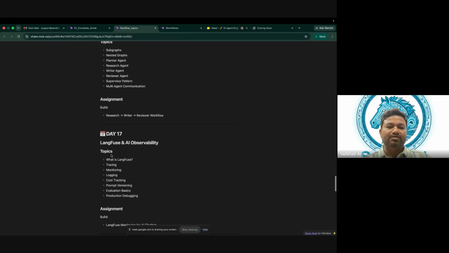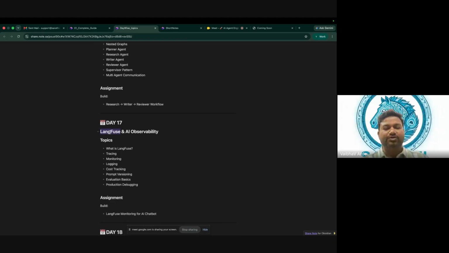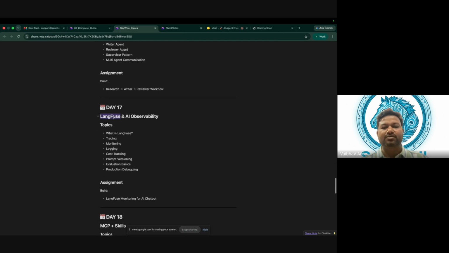Then comes LangFuse and AI observability. Right now I have mentioned it as LangFuse. So what is LangFuse particularly? We are building an AI agentic application, but we should know what is happening. There will be some calls happening, tool calling functions. To trace what is happening from the agents, what the agents are doing, we have another framework, and that framework is nothing but LangFuse.